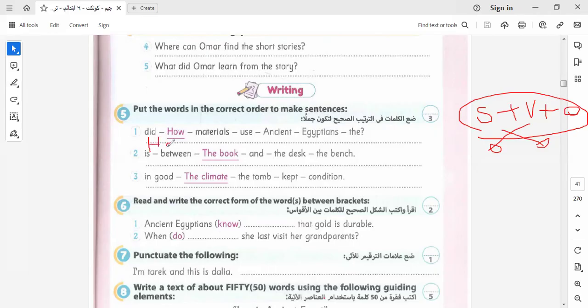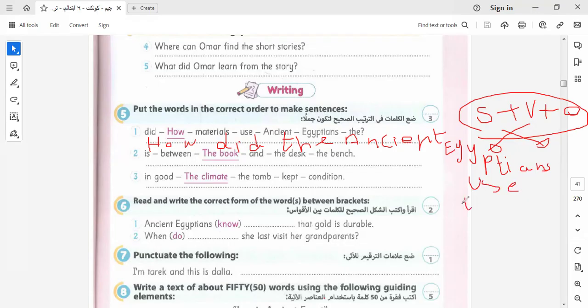Here it is to be: how did the ancient Egyptians use the materials?